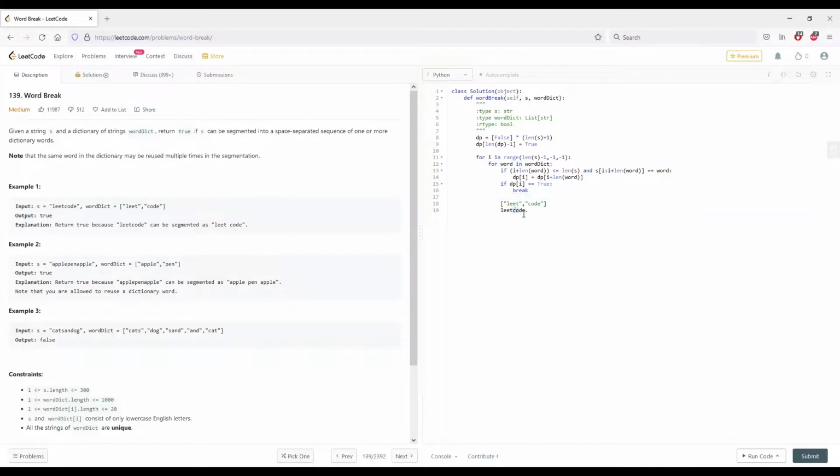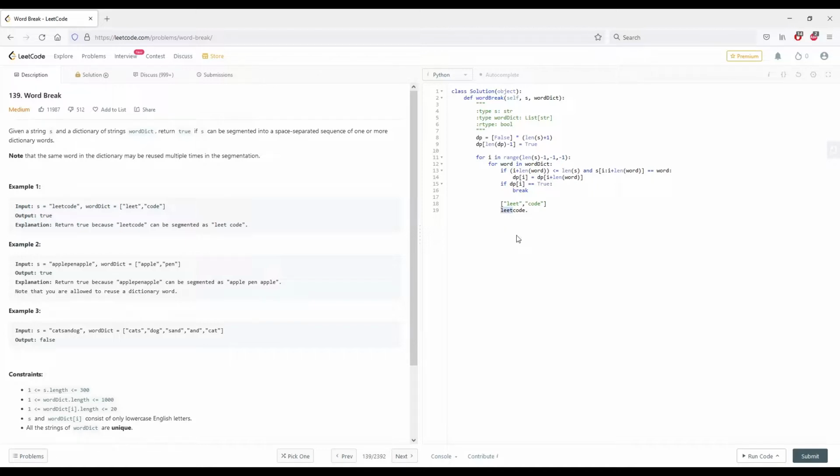Okay, so basically we would have that code done. And what about for this portion leet here? So you look at T, which is obviously not in the word dictionary, okay, because this index is 0, 1, 2, 3, s of 3 to 3 plus length of word, which would be, I guess, 7, so 3, 4, 5, 6, 7. T code is obviously not in the word dictionary, so we move on to ET, same thing, EET, same thing, and then we get to L.